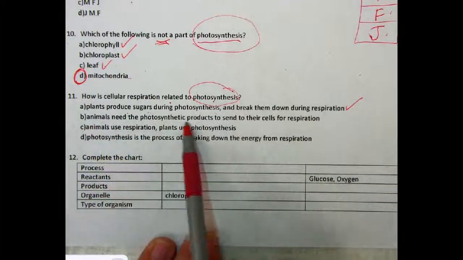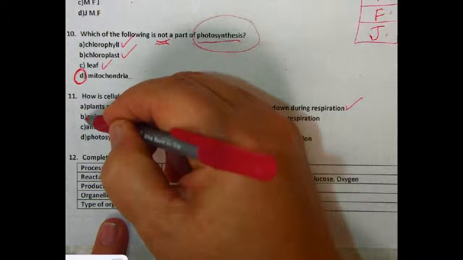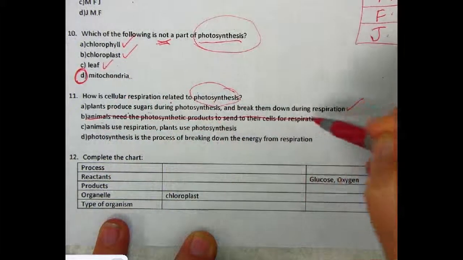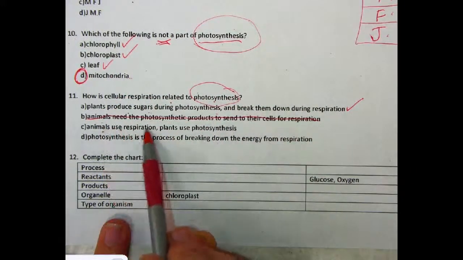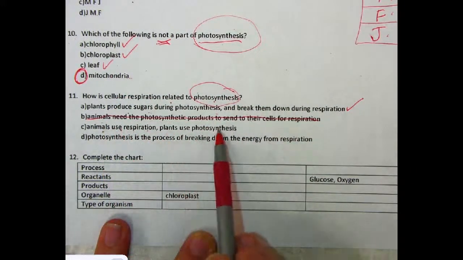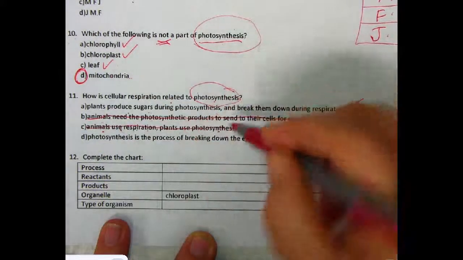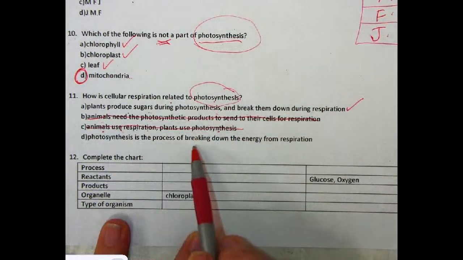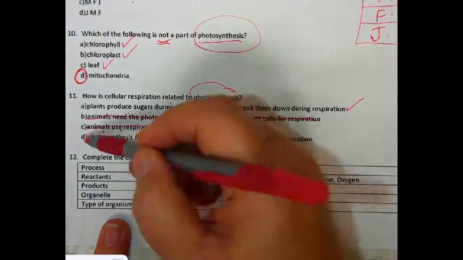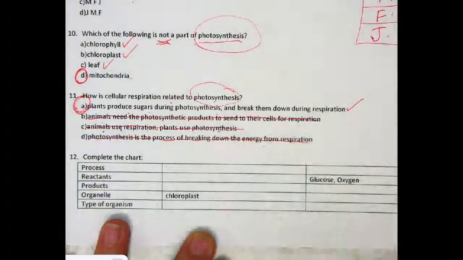Animals need the photosynthetic products to send to their cells. No, animal cells do not undergo photosynthesis. Animals use respiration. Plants use photosynthesis. No, animals and plants use respiration. Photosynthesis is the process of breaking down energy from respiration. No, that's completely wrong. Okay, so we were right. A is the correct answer.